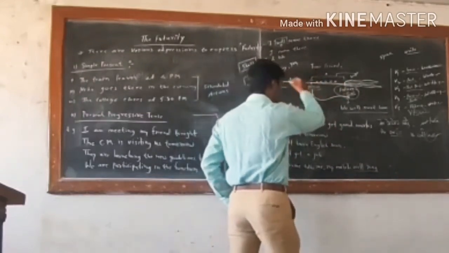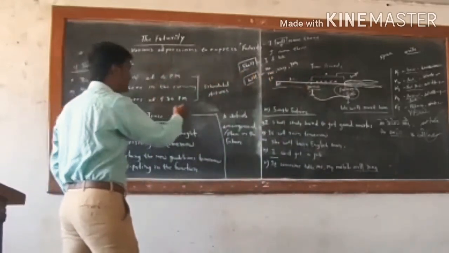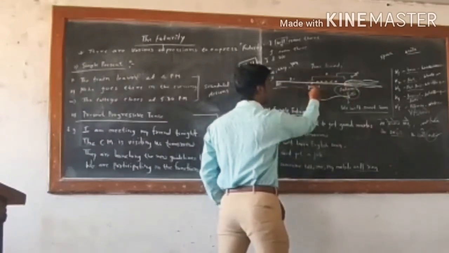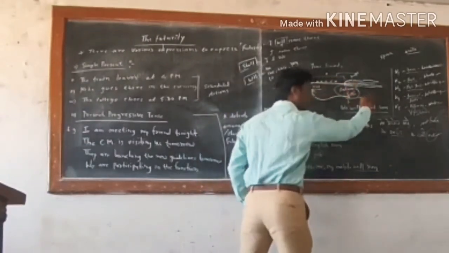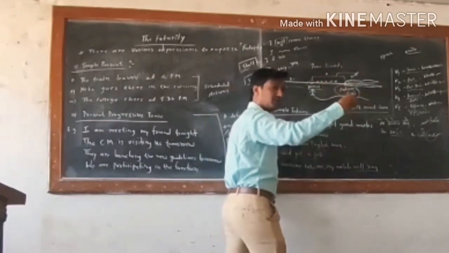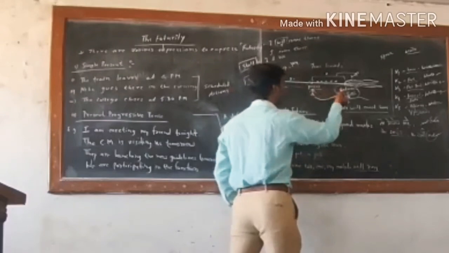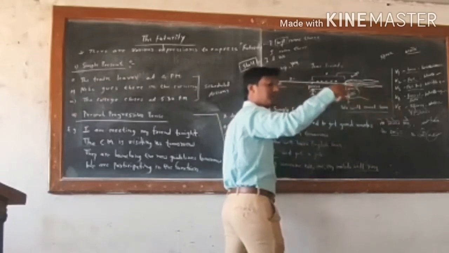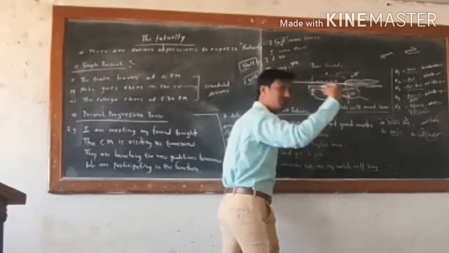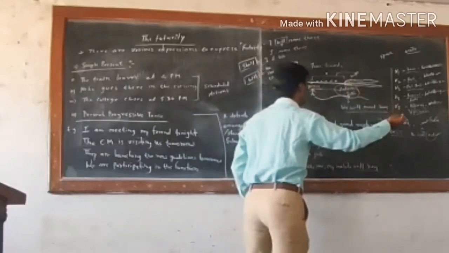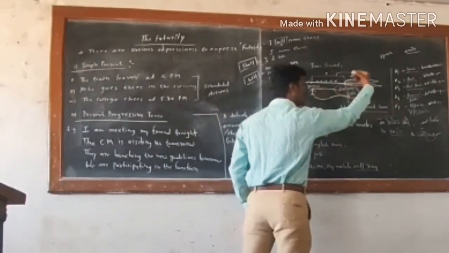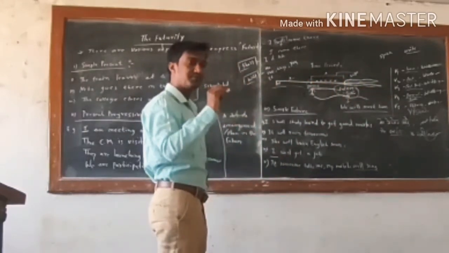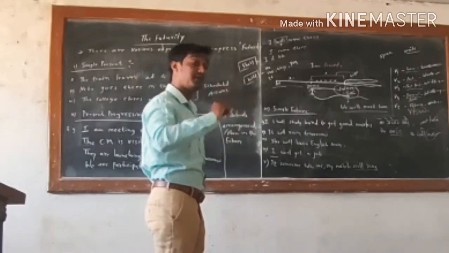Now, as I told you, with the help of simple present and even future tense, we can talk about the futurity. So by being in the present tense, you can talk about something which may happen in the future: possibility, prediction or belief. In present tense, we can use simple present tense to talk about the actions which are pre-planned or scheduled to happen. They are bound to happen in the future. So in present time, we can talk about future time, the time which is yet to come. Simple present and present progressive can be used to talk about the future time.